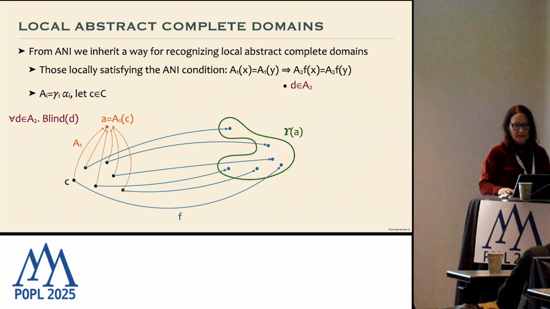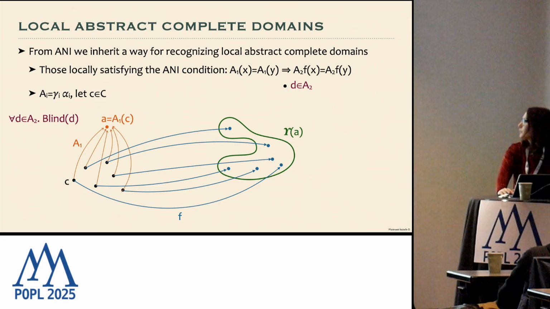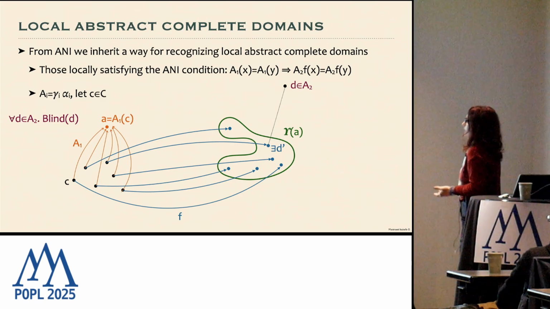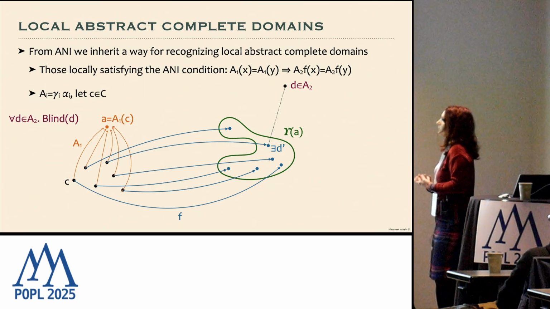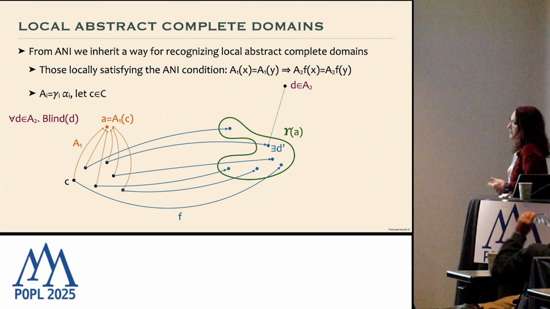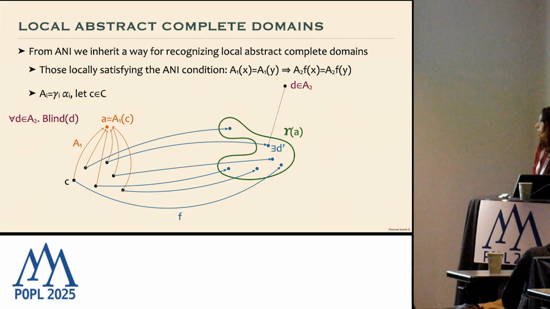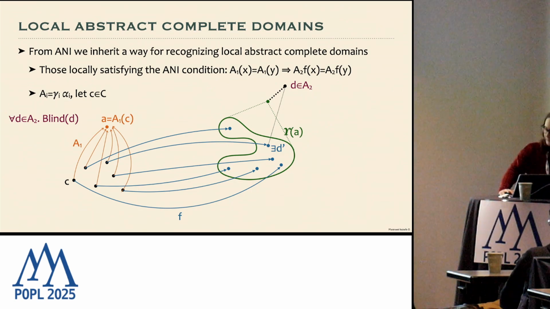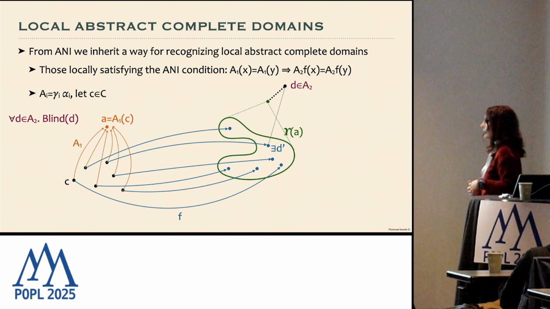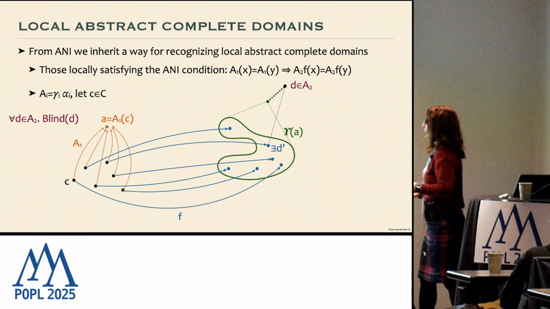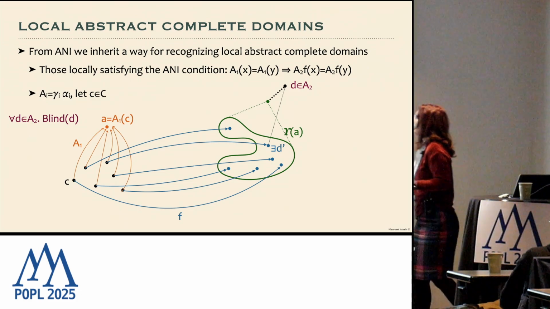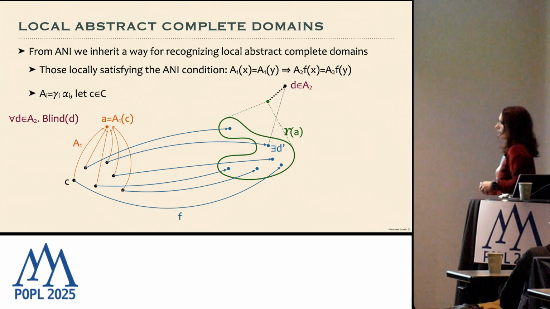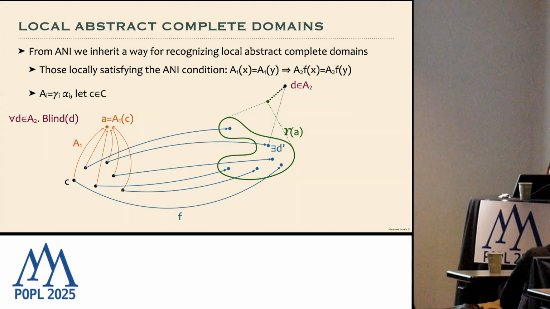So we say that an element in the output observation D is blind if it is unable to break any of this set. What it means formally? It means that if it is greater than at least one of the elements in this set, then it is greater than the least upper bound, namely greater than all the elements in the same set. In this way, it is unable to break this set and unable to break completeness.